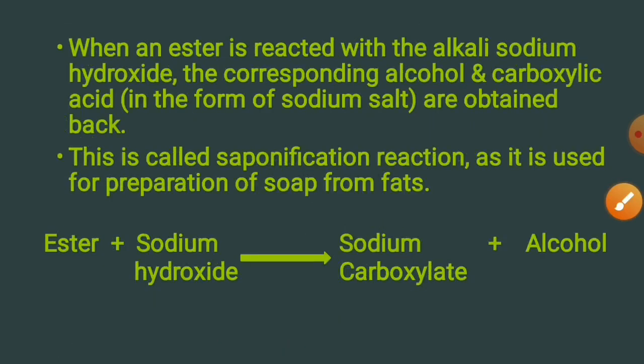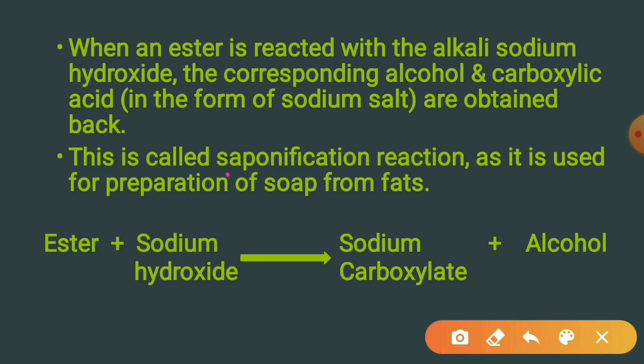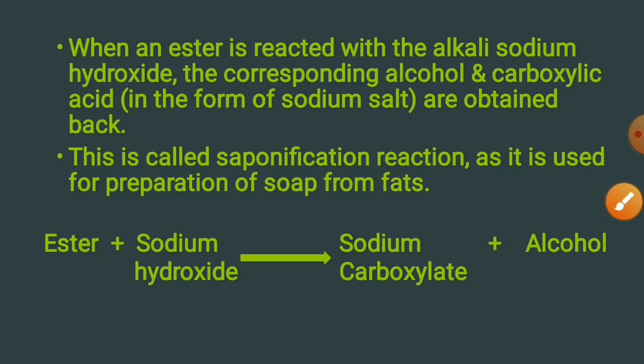When an ester is reacted with the alkali sodium hydroxide, the corresponding alcohol and carboxylic acid in the form of sodium salt are obtained. This is called saponification reaction, as it is used for preparation of soap from fats. Ester plus sodium hydroxide give sodium carboxylate plus alcohol.